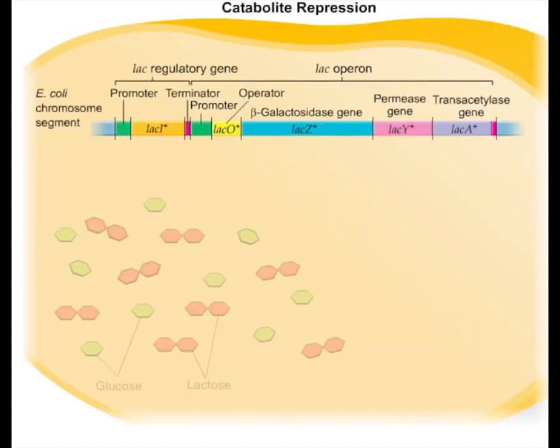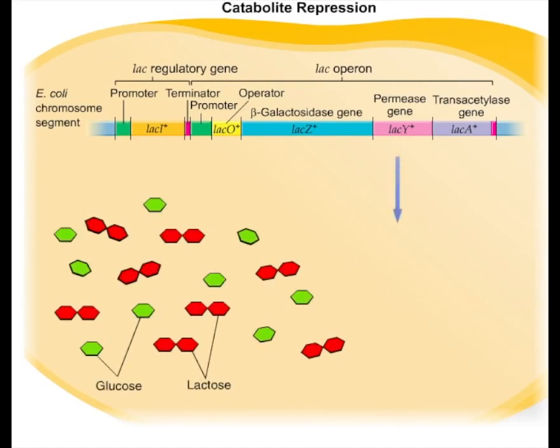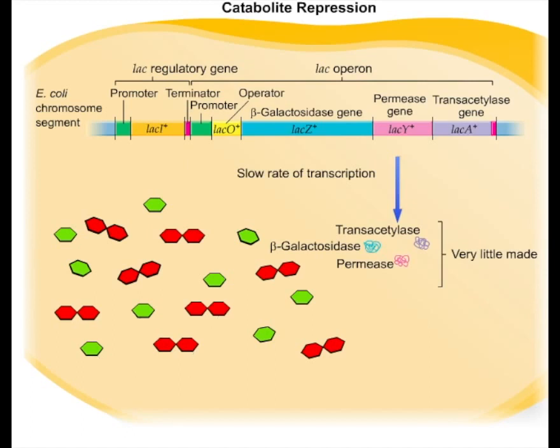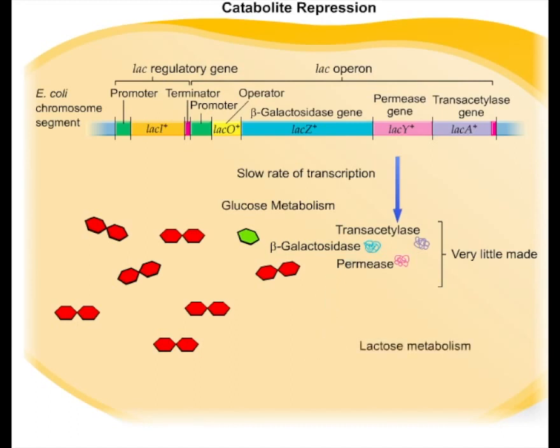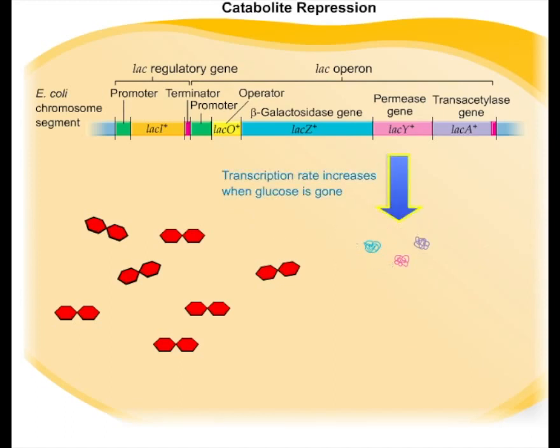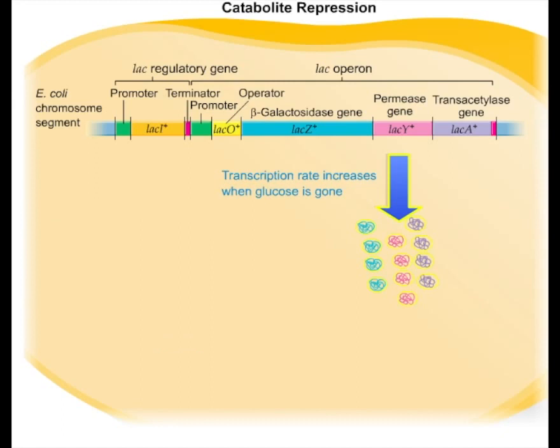When both glucose and lactose are available, the genes for lactose metabolism are transcribed, but at such a slow rate that lactose is metabolized only slowly. This is because of a mechanism called catabolite repression, or the glucose effect, which functions to turn the LAC operon off even though lactose is present. Only when the supply of glucose has been exhausted does E. coli increase the transcription of the LAC genes and begin to metabolize lactose rapidly.